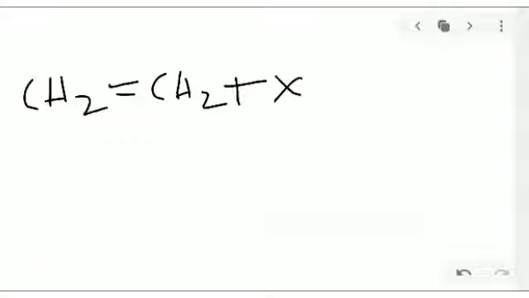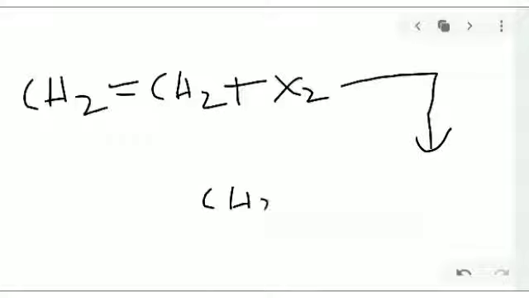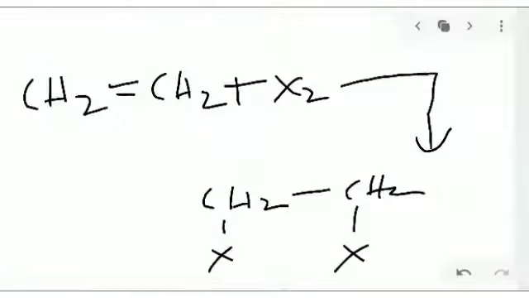Here the ethylene molecule is going to react with X2 to give dihalides. So we get CH2 and CH2, here X and here X. Dihalides are formed. So alkyl dihalides, or alkene dihalides, will be formed from this one.